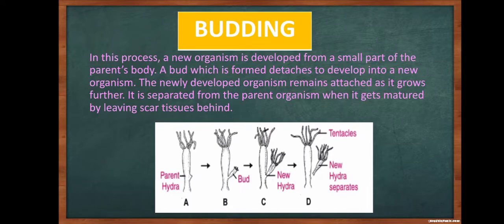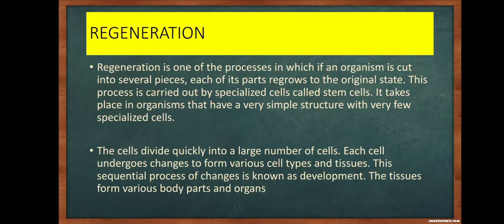In the diagram you can see there's a parent hydra. It produces a bud. There's a development of new hydra. Then the new hydra separates from the parental body when it gets matured. Moving on to the next type, it is the regeneration.